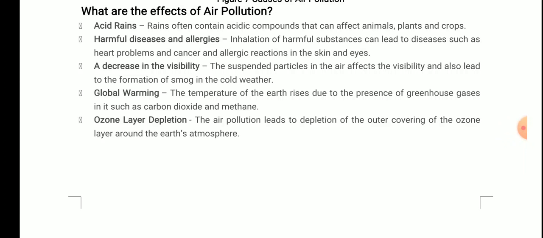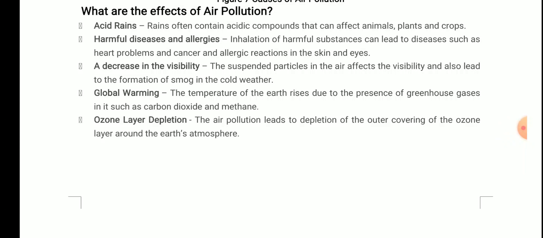Now because they are present in the air gases, when the rain comes down, they will react with water and form these acids, and once these acids are present in the rain, it is known as acid rain. Very harmful. Now rain often contains acidic compounds that can affect animals, plants and crops, and also buildings. Okay, this point is also important, that it also affects the buildings.